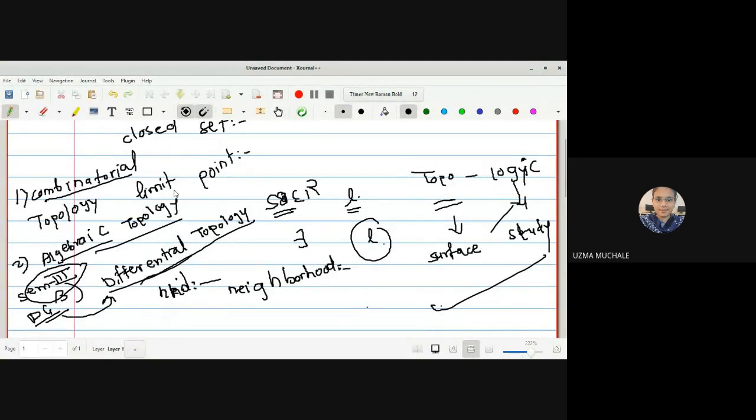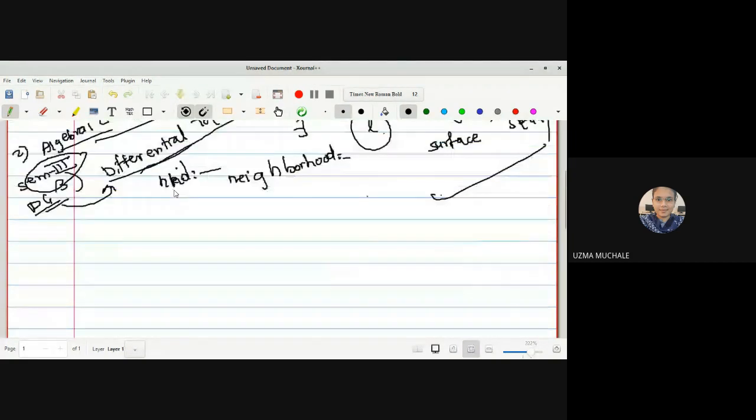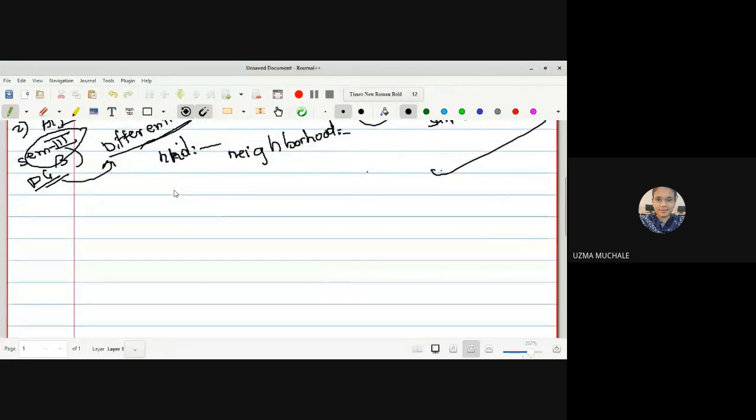Now, in this paper or this semester, we are simply going for the introduction, and later on, if you go into research, then you can come to know the study of surfaces. Okay. So let me go with the definition of a neighborhood. If anyone wants to say the definition of a neighborhood, you can say. Otherwise, I will.